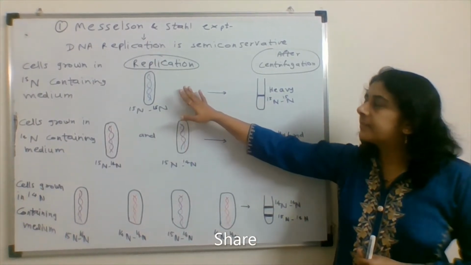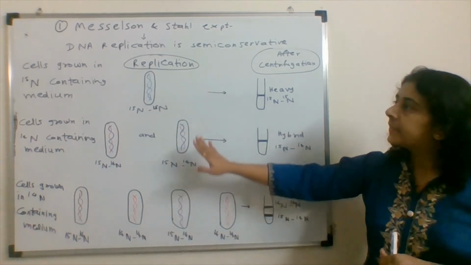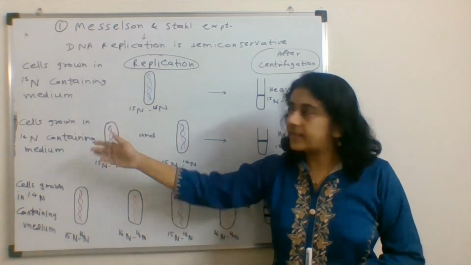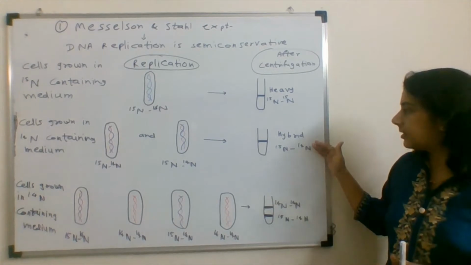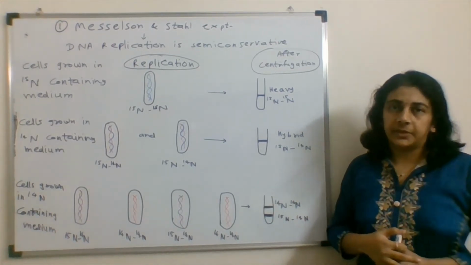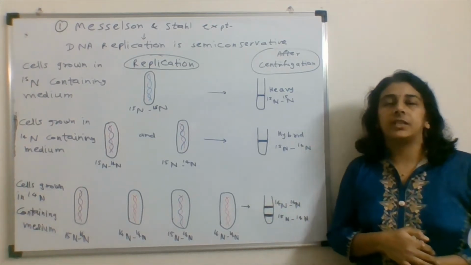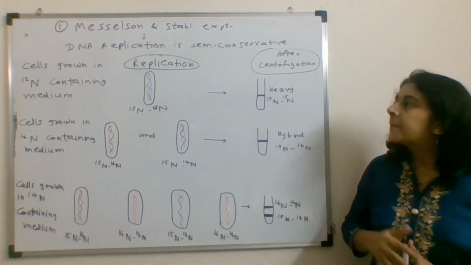What they have done, here I have shown the replication cycles. Here the medium in which the cells are grown is written, and here we have shown the centrifugation results. Equilibrium density gradient centrifugation is used to understand this experiment.